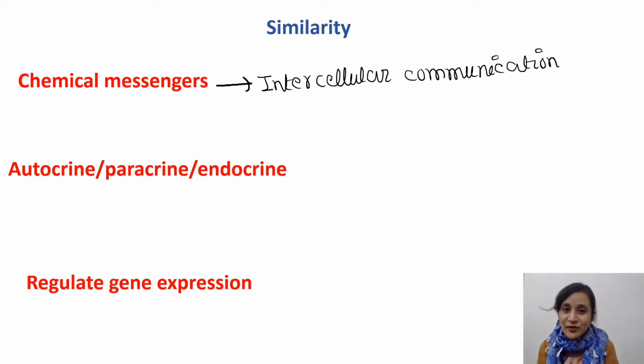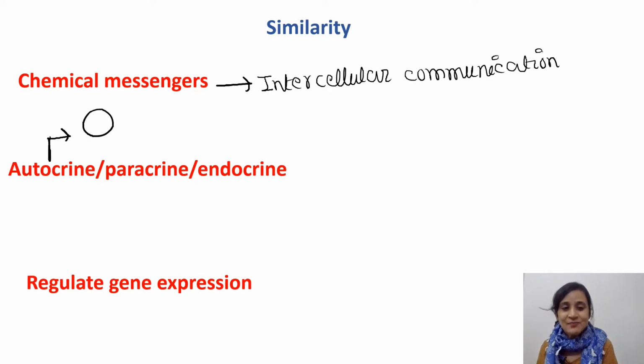Now all three act in autocrine, paracrine and endocrine manner. First is autocrine action. They bind to receptors on the membrane of the same cell that secreted them.